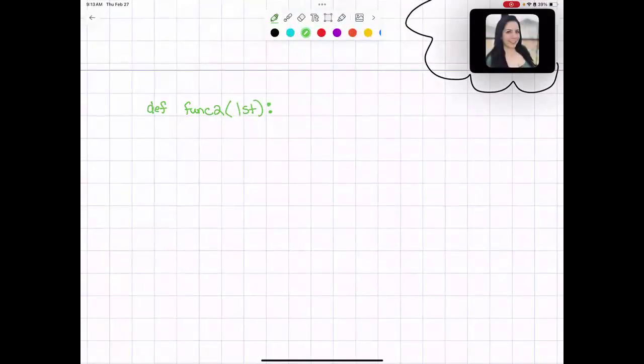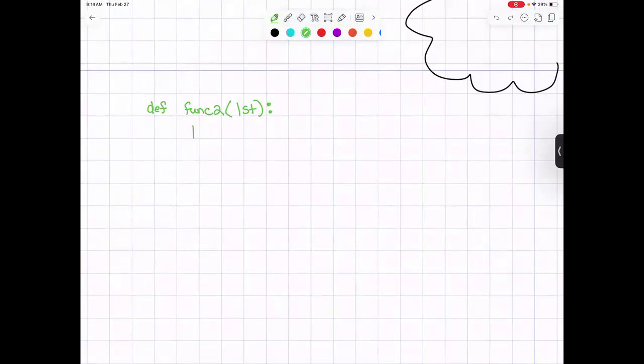Okay, so let's do the mutable object option here now. So let's say we pass in a list and we add a value to that list the way that we've previously done. List dot append. Let's just add the value 4 to our list. It doesn't really matter. This is happening inside a local scope. This is at this outer scope, just like we had before. But then also at the outer scope, we have to call this function. So let's make a list, 1, 2, 3. Let's go ahead and print it.